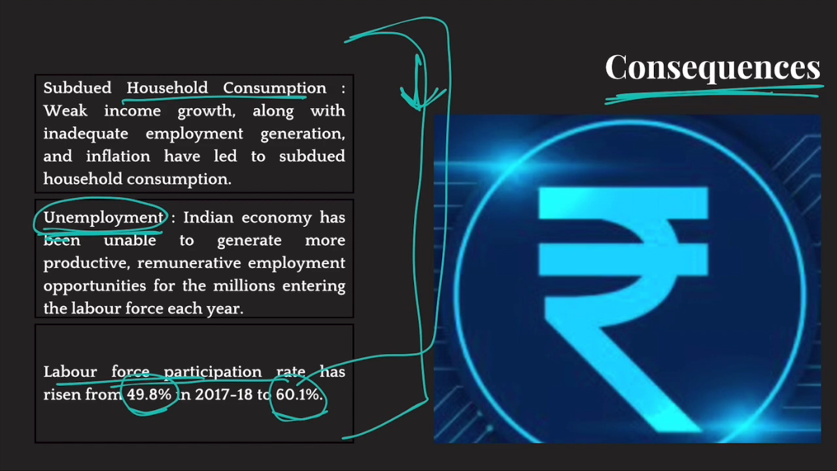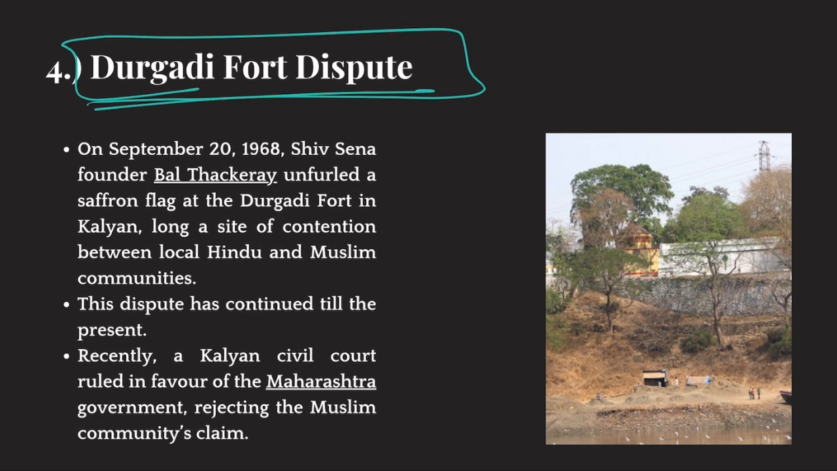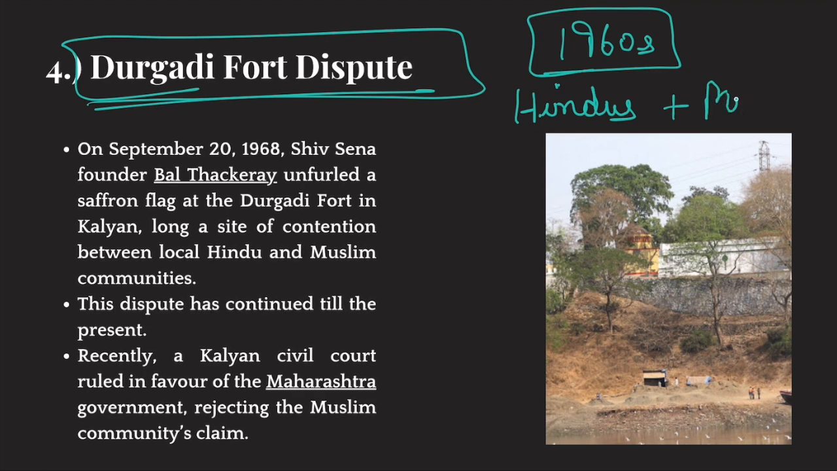All right. Let's move forward to the fourth topic of the day, which is the Durgadi fort dispute. So the Durgadi fort dispute has a history. Okay. In the 1960s, this became a disputed site between Hindus and Muslims. Okay, it became a hugely disputed site. Hindus claimed it for themselves, Muslims claimed it for themselves.